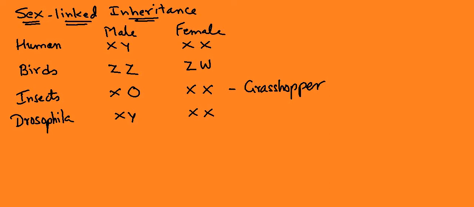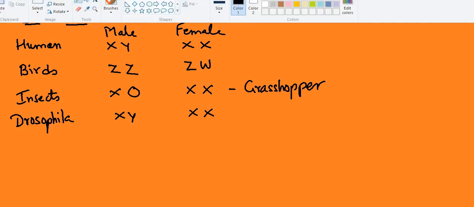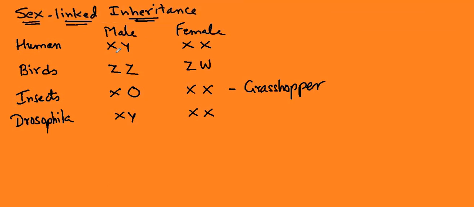So if you see here, most of the males are heterogametic.